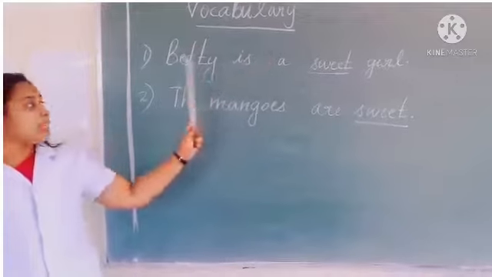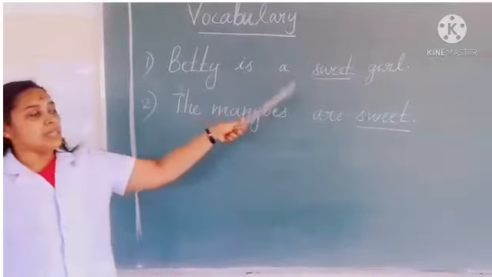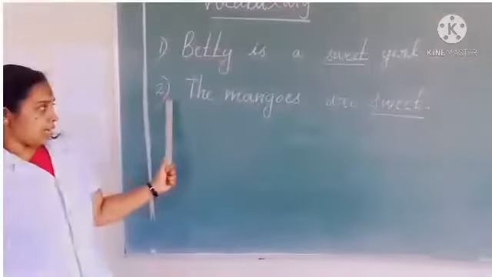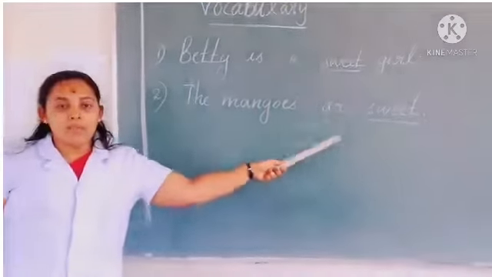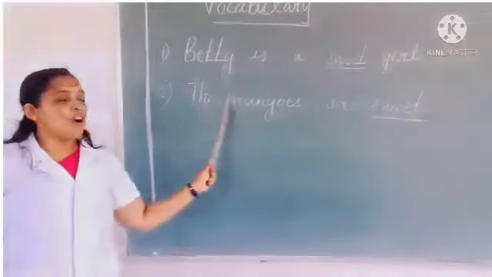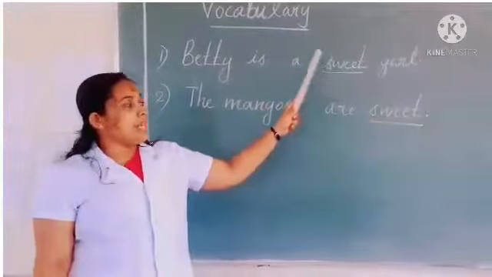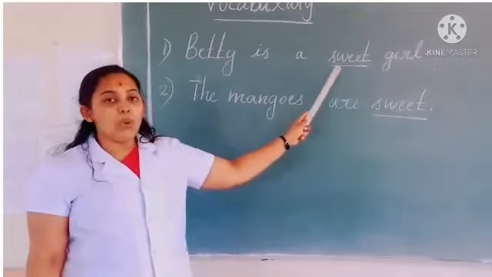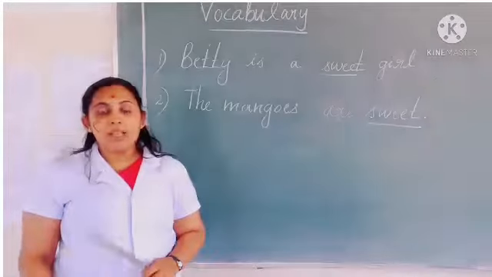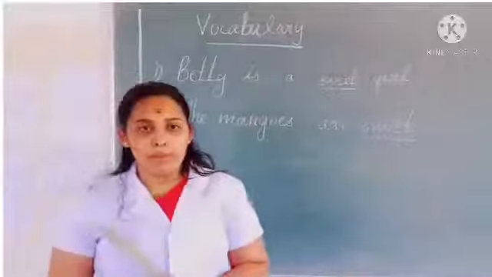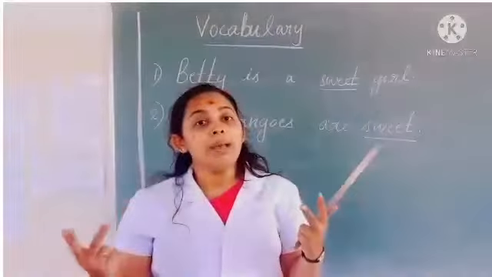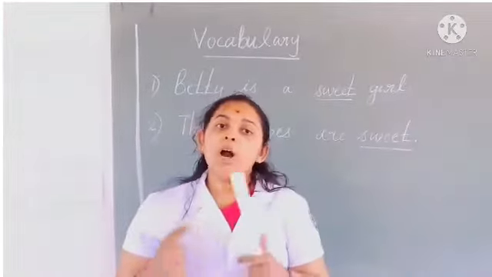What's the meaning of sweet in the first sentence? Betty is a sweet girl. Here sweet shows the character of Betty. In the second sentence, the mangoes are sweet. Here sweet means the taste of mangoes. But these two words have the same spelling, S-W-E-E-T, and the same pronunciation, but they have different meanings. Such words we can call homonyms.